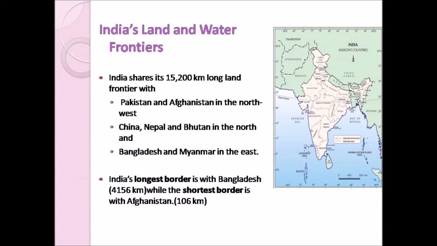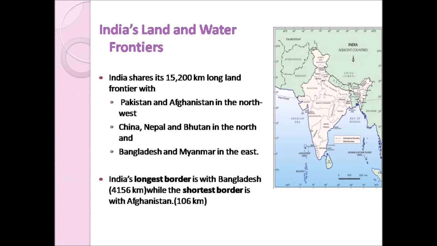India's land and water frontiers. Frontiers means borders. It may be either the land frontiers or water frontiers. So land frontiers means the border separating two countries, and the water frontiers means the marine boundaries around the country. Okay, first we will see the land frontiers.